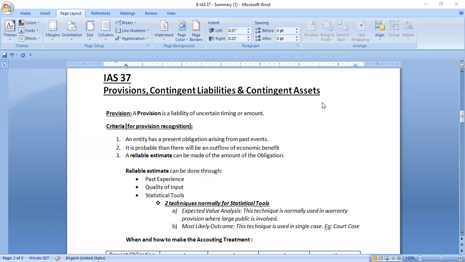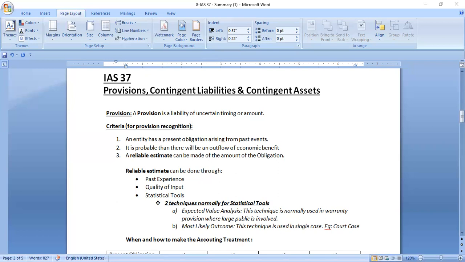And the third is that a reliable estimate can be made of the amount of the obligation. We cannot certainly define how much the entity may have to pay in the future, but we can reliably estimate it. If these three conditions are satisfied, then we have to record a provision in our financial statements.